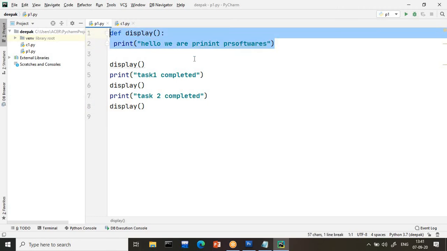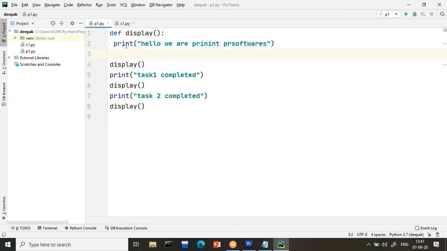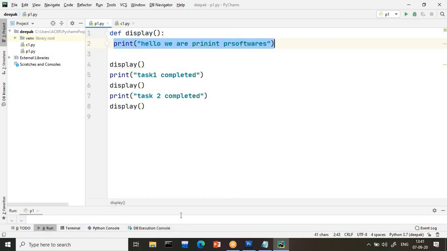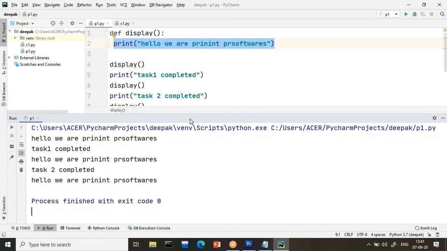And guys, remember, we are just learning the basics, but here you can write not just one line, you can write any number of lines, say 500 lines, 300, 200, with logic inside. Fundamentally we are understanding how to create a function, and in the coming programs I will tell you more about functions. So like this the code is repeating again and again in my program. If I run this program, the display message will come 3 times. In display, the message is: Hello, we are printing PR Software. Here is a spelling mistake.